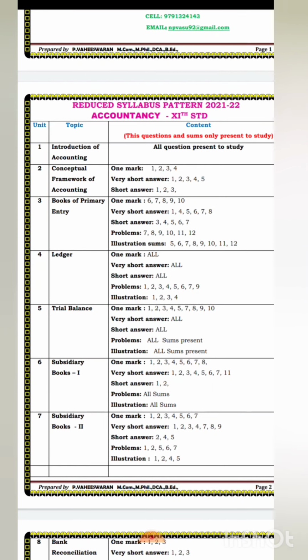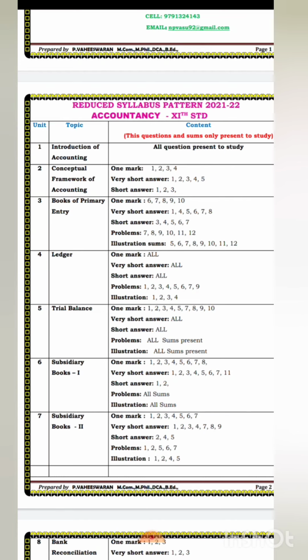Those around 30 sums I will be collecting from you on the account sheet when our school reopens. No worries about that, that is separate. But today you have to complete this work. Do all these 8 illustrations, understand them conceptually, solve them in your accountancy note and send the photocopies to my number.